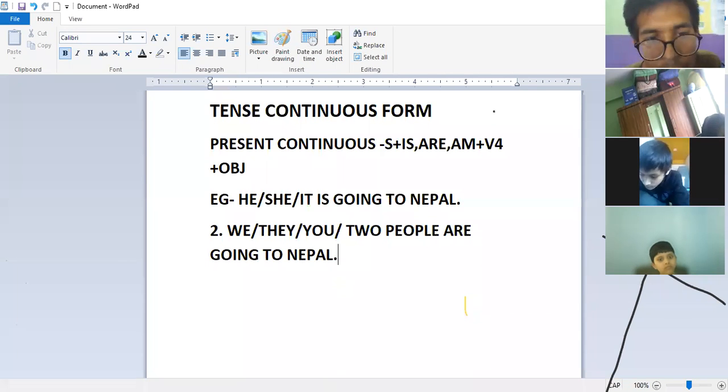So are tells us plural things and is tells us singular things. So he, she, it, we have to use is, and we, they, you, 2 person, we have to use are.